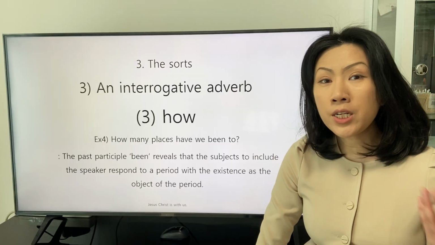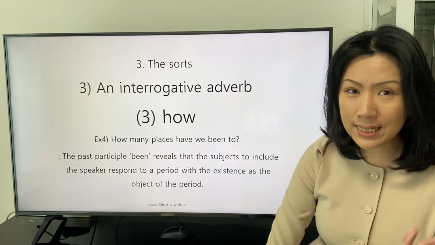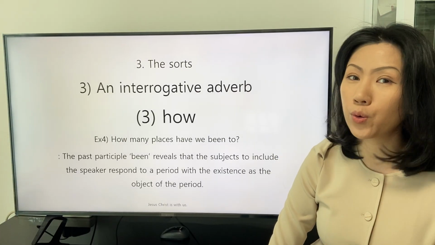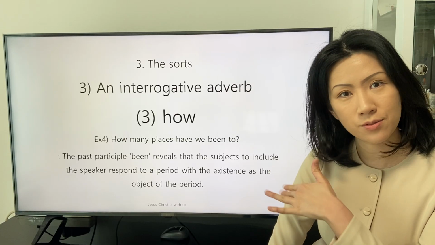We can clearly understand what the speaker intends to know from the clause.